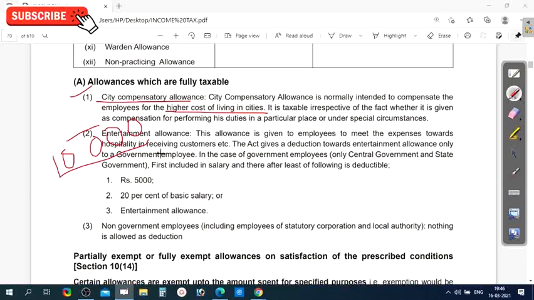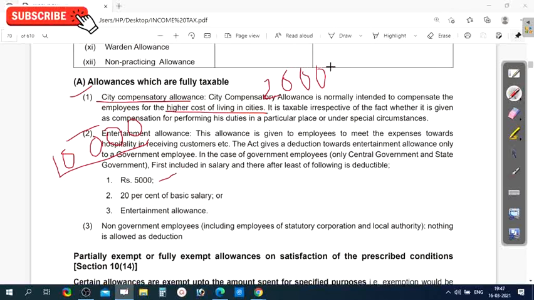The first one is 5,000 rupees, and the second one is 20% of basic salary. To calculate this, you need his basic salary. For example, assume that his basic salary is 20,000.